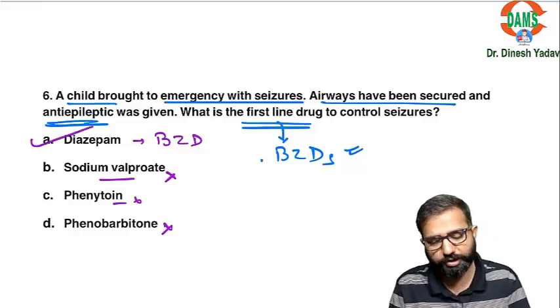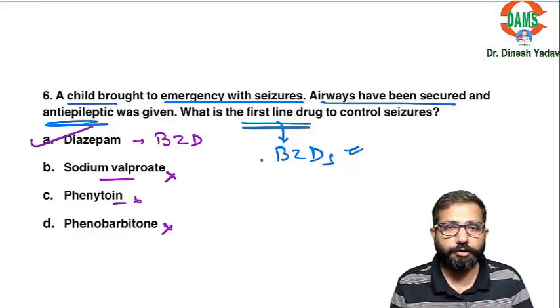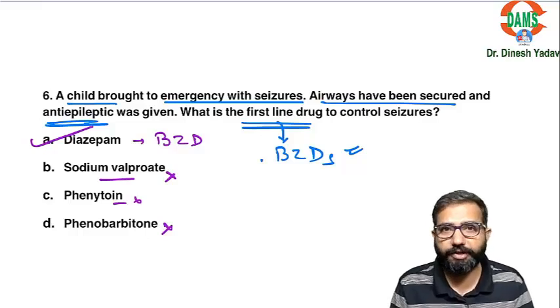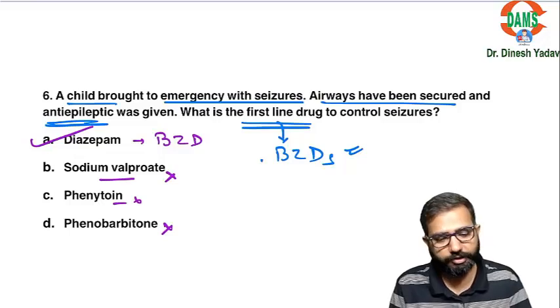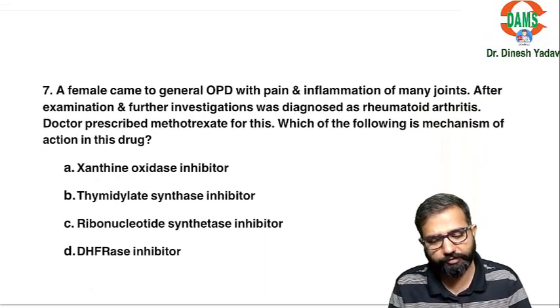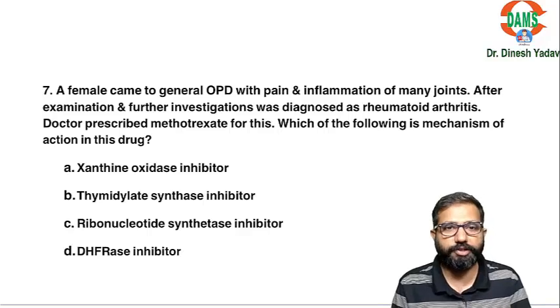The choice of drug is benzodiazepines, diazepam. So we prefer two drugs, lorazepam and diazepam. Lorazepam, diazepam, these are the drugs we use to control seizures in emergencies. Or we can have midazolam also. These are the benzodiazepines.